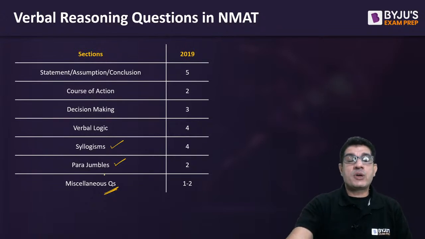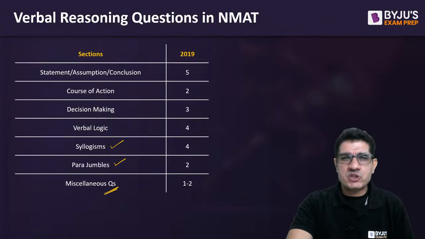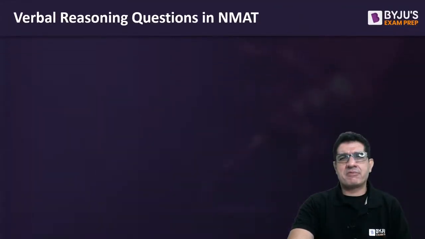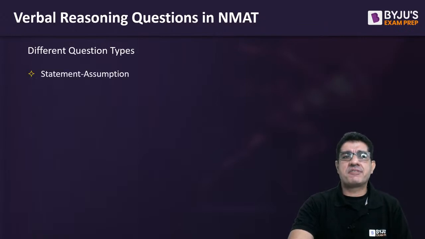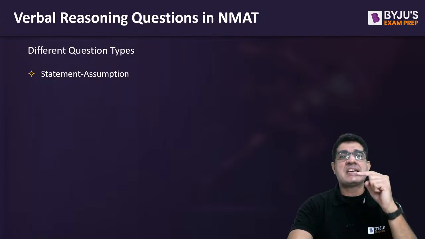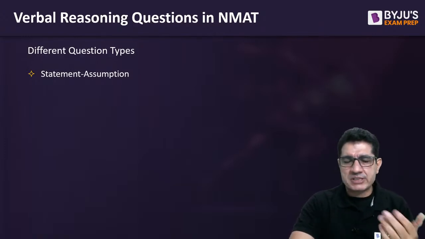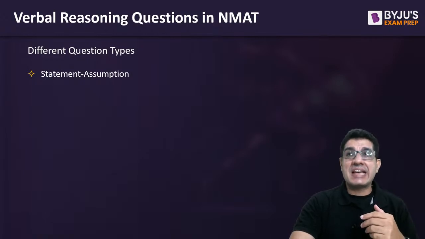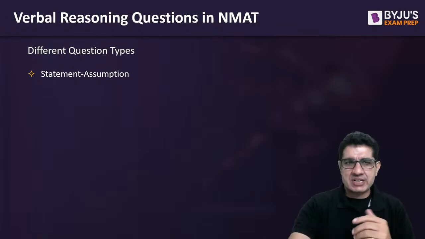If you look at all the chapters that you need to be very thorough with in order to feel absolutely comfortable dealing with the verbal reasoning questions in NMAT, let's go ahead and look at them one by one. There are a lot of different question types that get asked. Here is the first one, statement assumption questions. In these questions, the examiner gives us a statement, and then the statement is typically followed by 2 assumptions. Our job is to tell the examiner which one of these 2 is an assumption type.